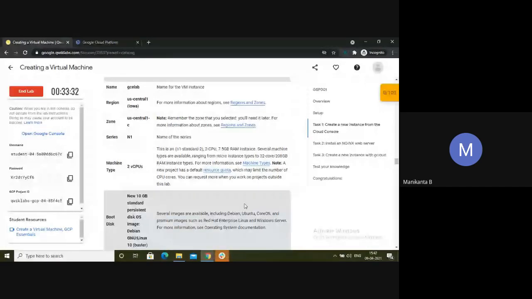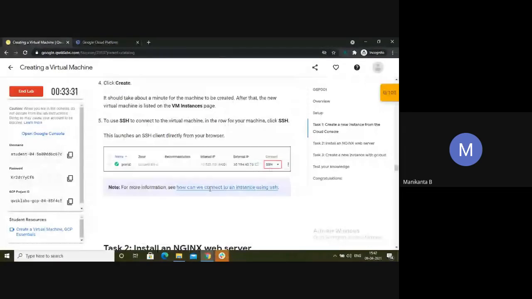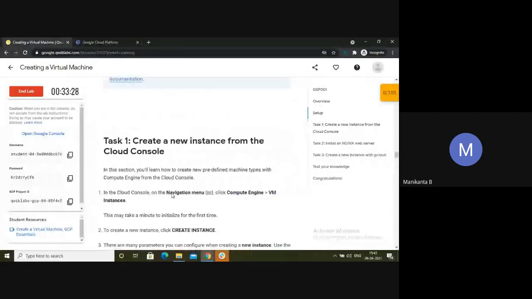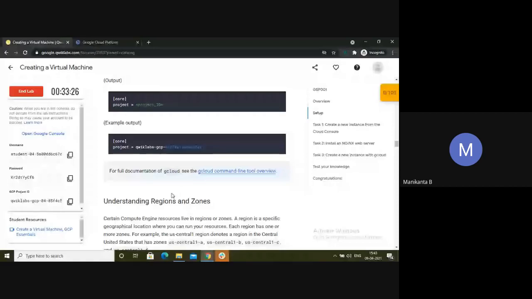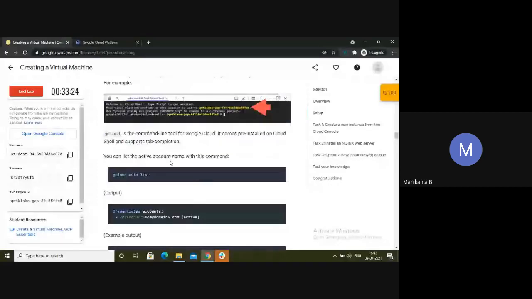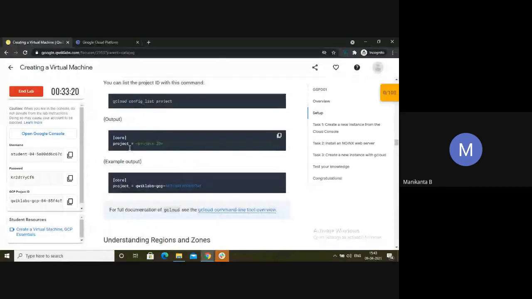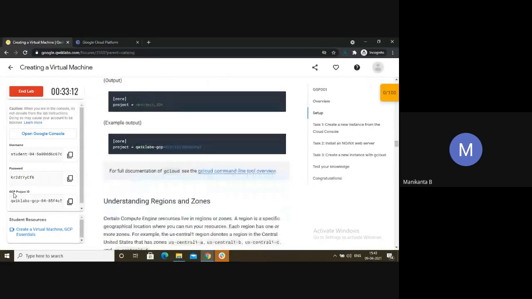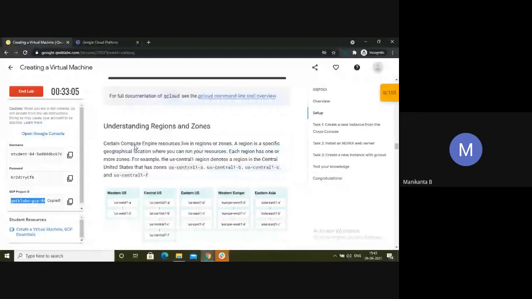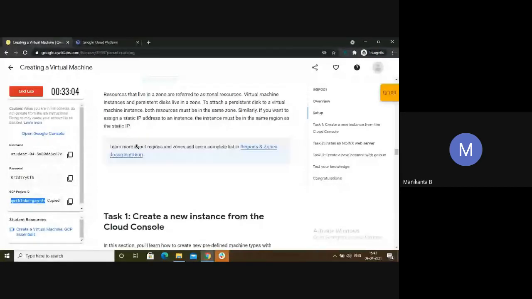In that case, let me show this. Suppose they have given a project ID like this, but sometimes it will be in square brackets. That time you have to copy this project ID and replace it in the command. Don't do it here, but you will get this in future. It's not there in this lab.